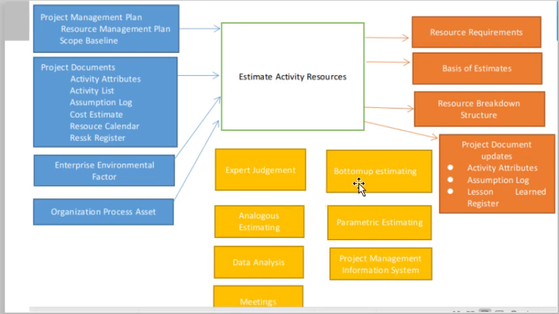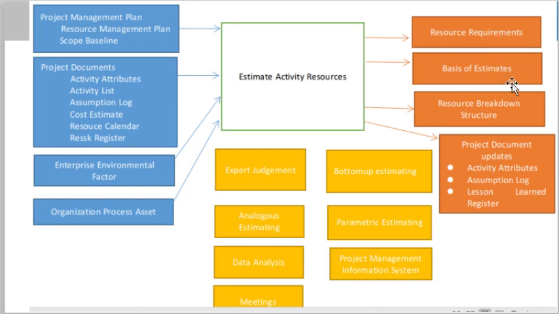After applying these tools and techniques, the output is the resource requirements. Resource requirements means which types of resources are needed. For example, 2 software engineers are required, 2 software designers are required, 1 QA engineer is required. So resource requirements is the first output.